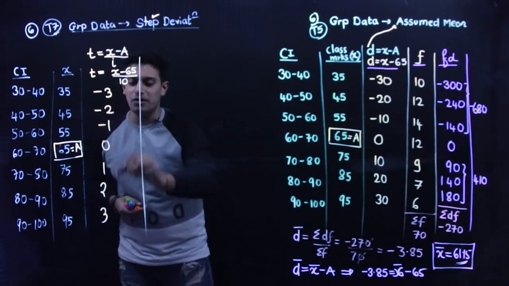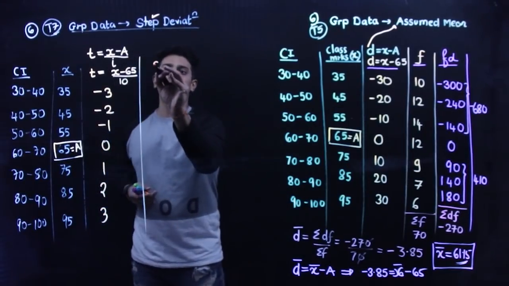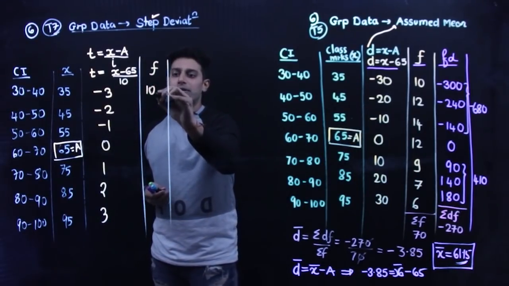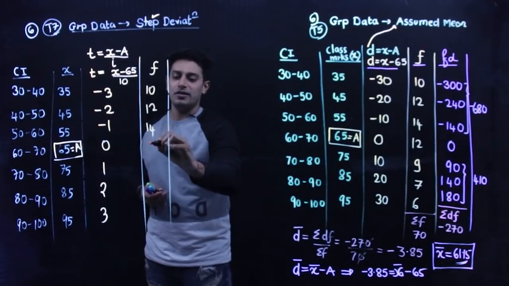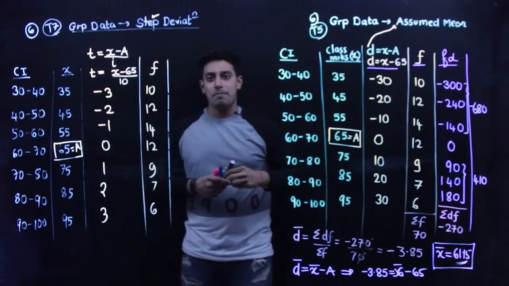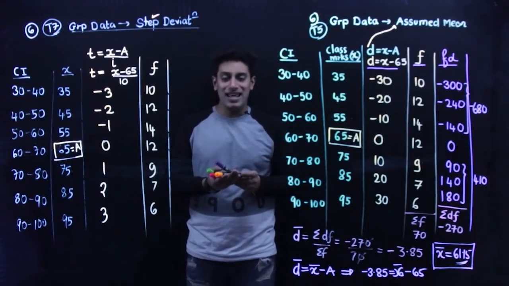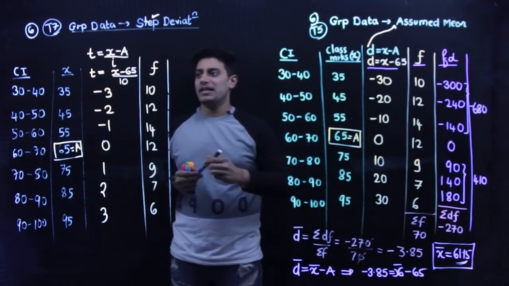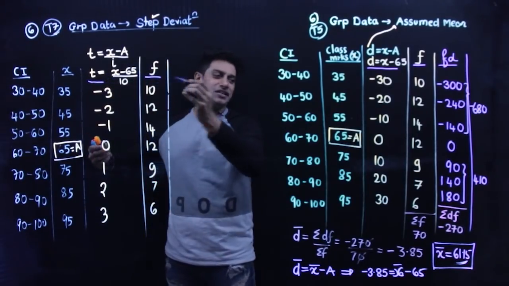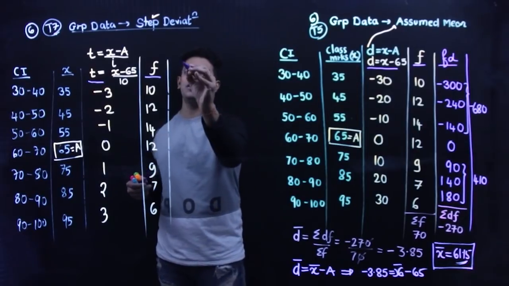See, this becomes like a pattern. Frequencies are the same. Frequencies are 10, 12, 14, 12, 9, 7, 6. My next column is going to be TF. X is eliminated. This was DF and this is TF.